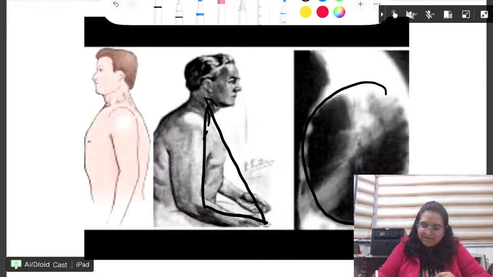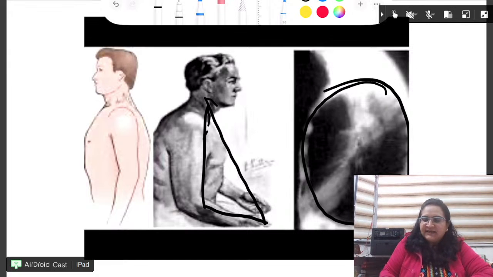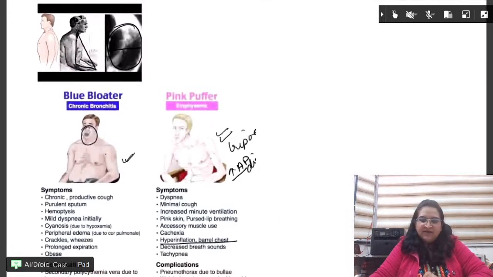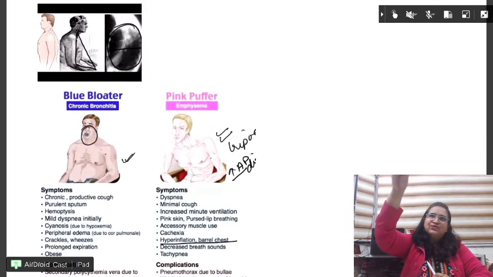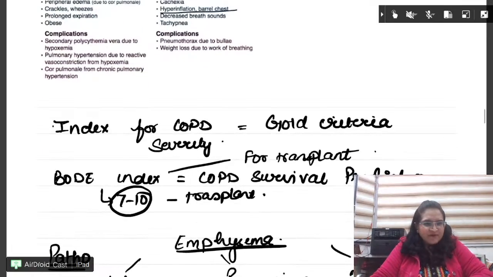And this is the barrel chest wherein the anteroposterior diameter is increased in a person. Fine. Okay. Beta, जो anteroposterior diameter है ना, even at high altitude, the people who have been living over there, they have it. Fine. Okay. Which is normal for them.